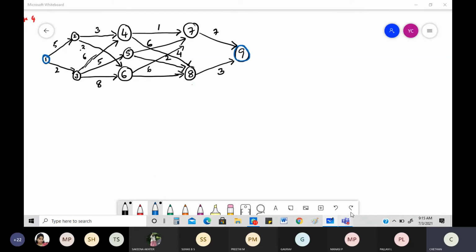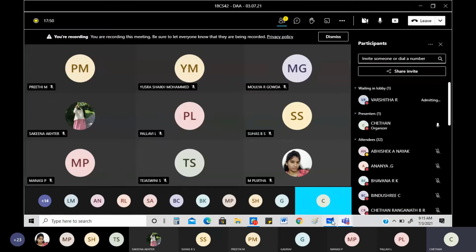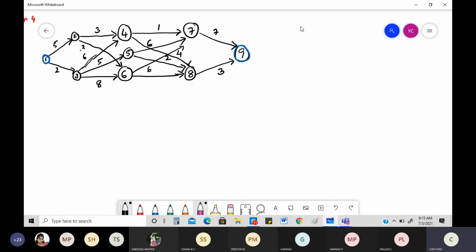First thing is we are going to figure out our shortest path. Very simple. Then the next part is we are going to take the source as 1 and destination as 9. Why? Because that's the longest path. If I take 7 and 9, then everyone can do it.